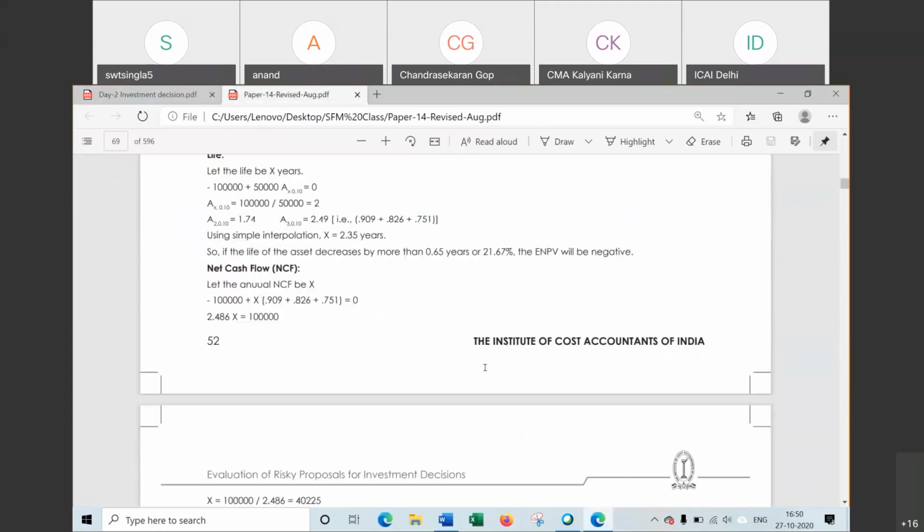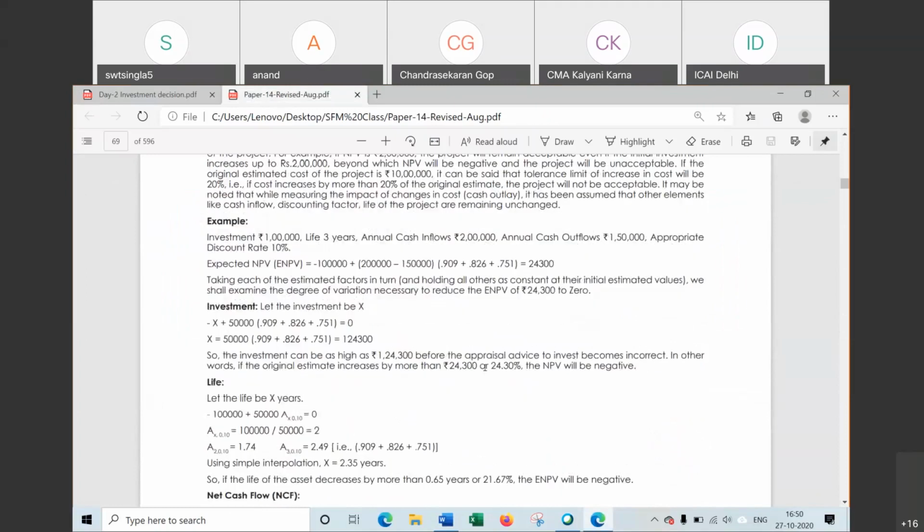NPV you have to find at the starting. This is the expected NPV here, 24,300. 1 lakh is the investment. Net cash inflow is 50,000. And life of project is 3 years.